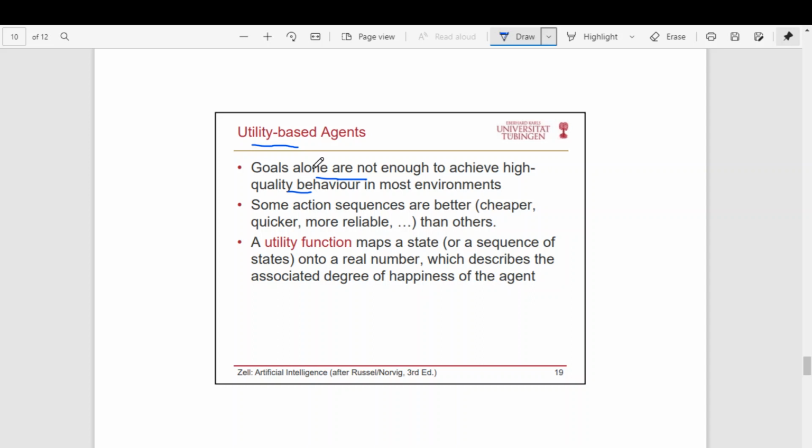For example, passing an exam you can call a goal. That is, somehow pass the exam, that's it. Whereas utility means pass with a grade. That is called utility. So it is something more than a goal. The goal which adds more happiness, or which provides more reward, that is called utility. Or pass an exam so that you will get a job. That is utility. So it's not only the goal. There is something else connected with that.